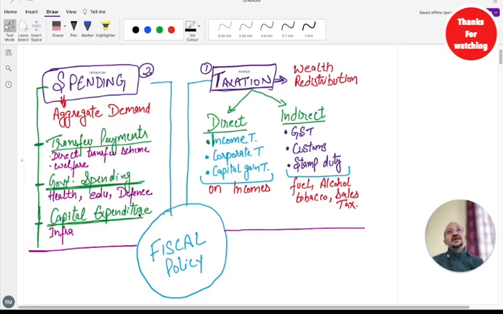Capital expenditure for infrastructure means building roads, big infrastructure for the betterment of the citizen. It could be airports, it could be seaports, anything like that, right? It could be direct benefit transfer as well, means government is sending money directly to farmers nowadays, to poor people. So that is also part of this. So what exactly does it do?